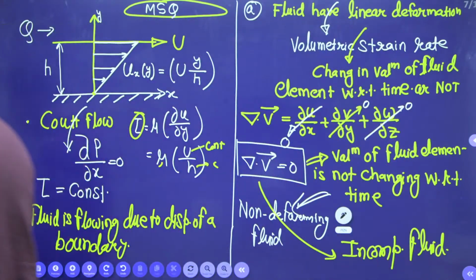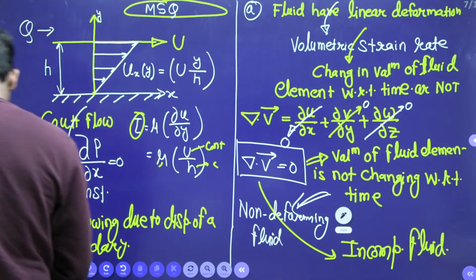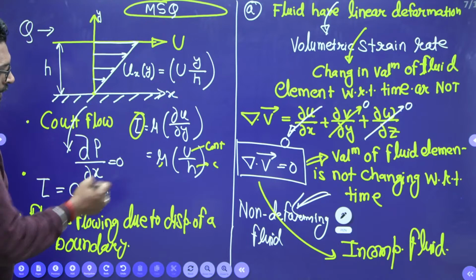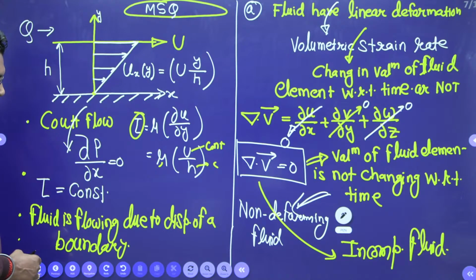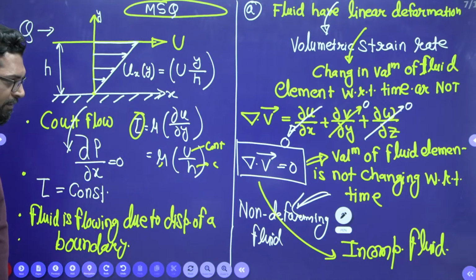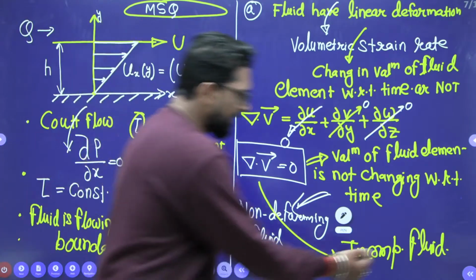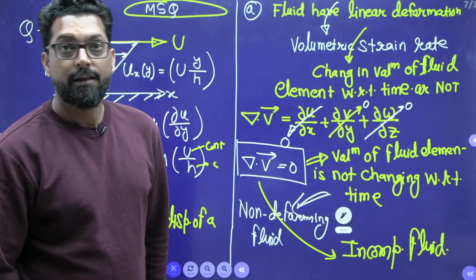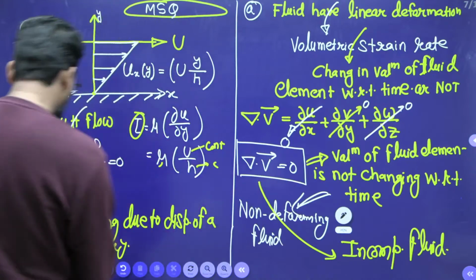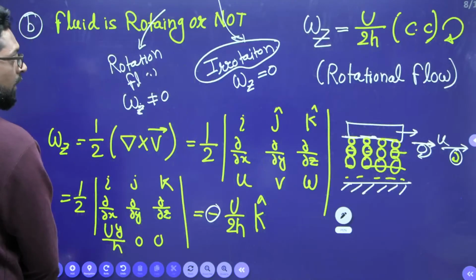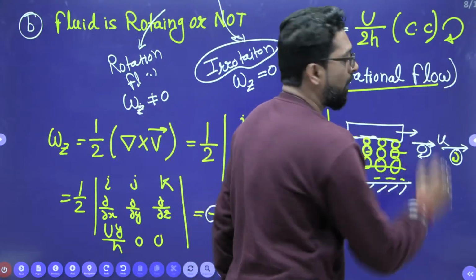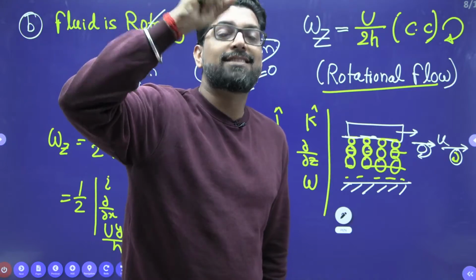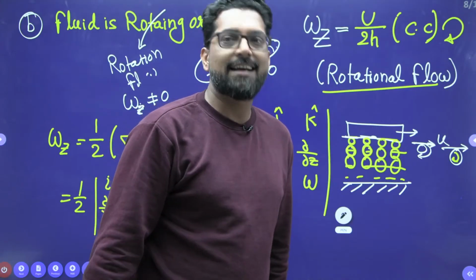Now the third: what is the Couette flow? In Couette flow, the pressure gradient is 0, shear stress is constant, and the fluid flows due to displacement of a boundary. It is an incompressible fluid and a non-deforming fluid. These are the properties. And this is a rotating fluid, very important, and this is a rotational flow. That means during Couette flow, the fluid rotates like a rigid body.